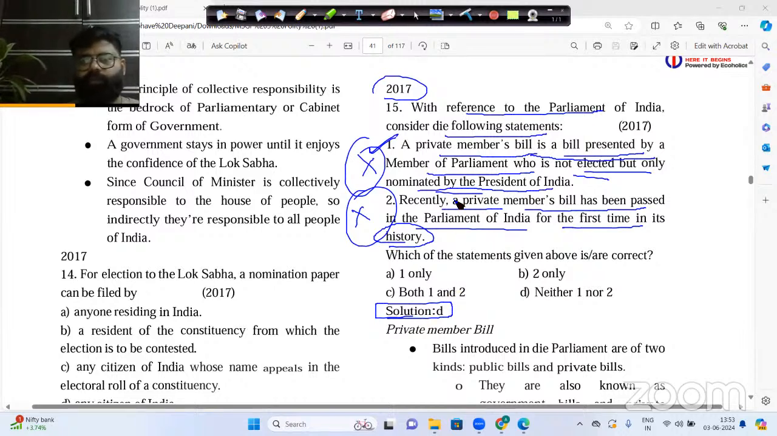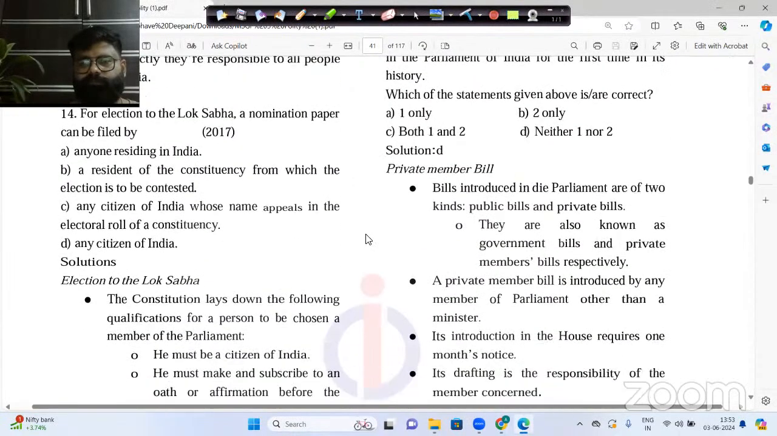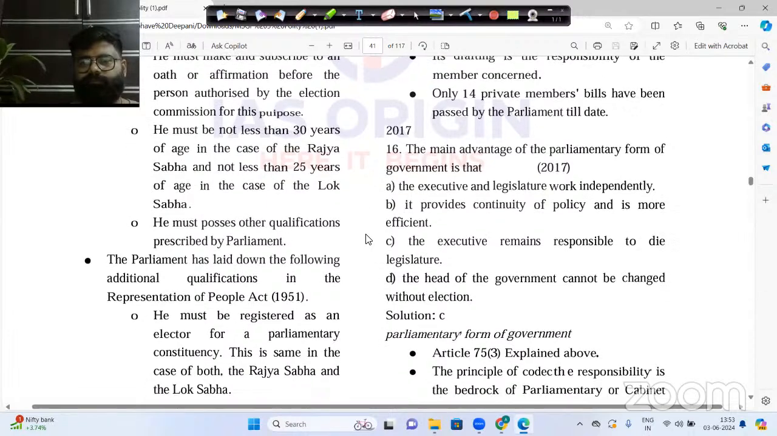Okay, guys. So let us see any other question here. Now, this is a theoretical question. You might have noticed many conceptual and factual questions, but here you would see a theoretical question which was there in the year 2017. This question is less of polity and constitution, and more of political theory. The main advantage of the parliamentary form of government is, what is the main advantage?